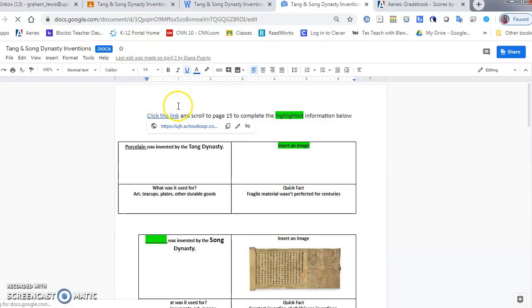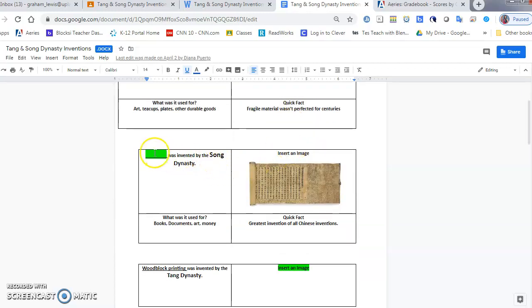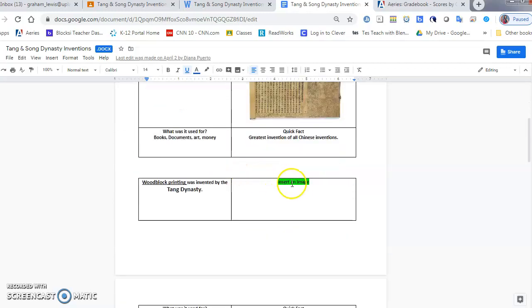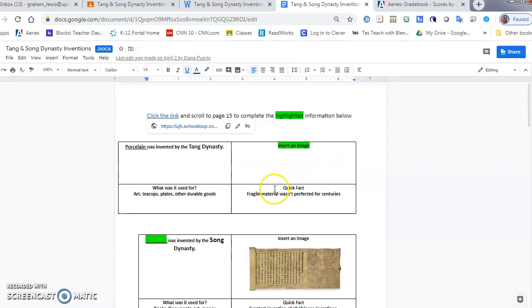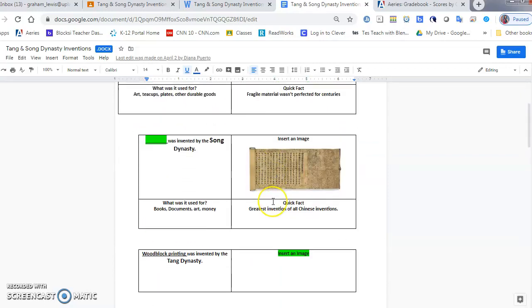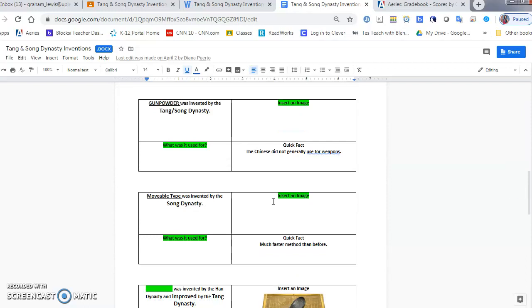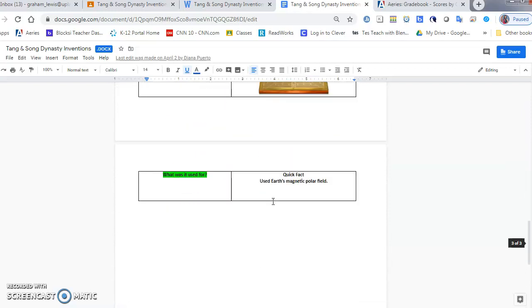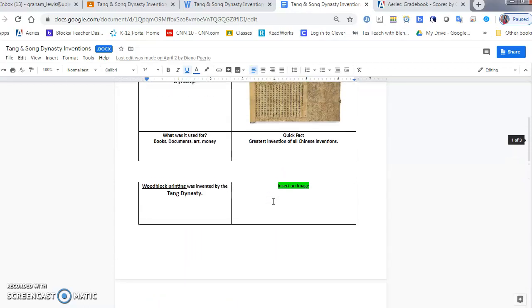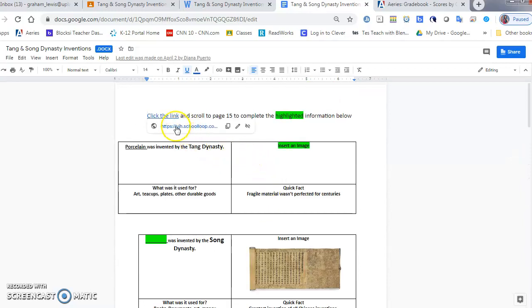Okay, so what you needed to do first and foremost with the directions up here is click the link and scroll to page 15 to complete the highlighted information below. Again, you're only completing what's highlighted in each box. All right, so these are a bunch of different inventions that were created during the Tang and the Song Dynasty eras, and we are just going to compile what's highlighted.